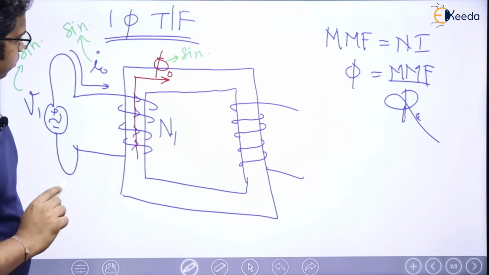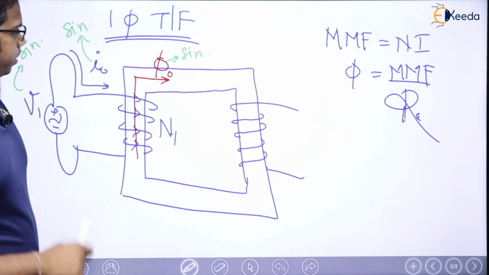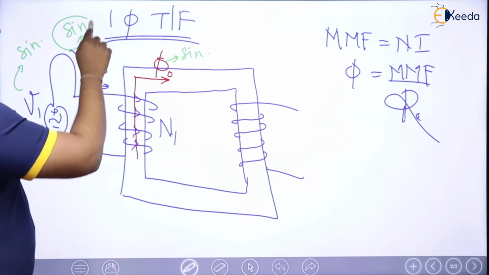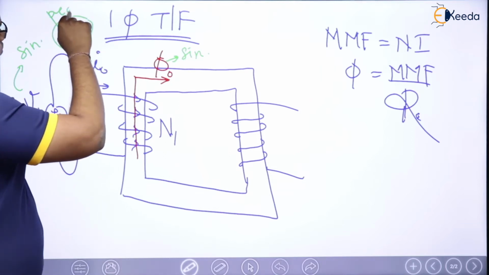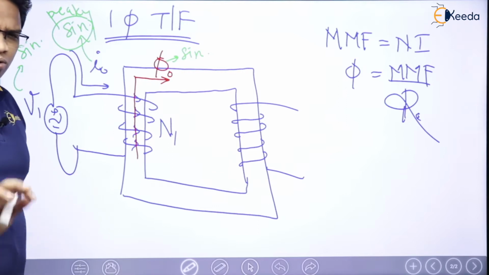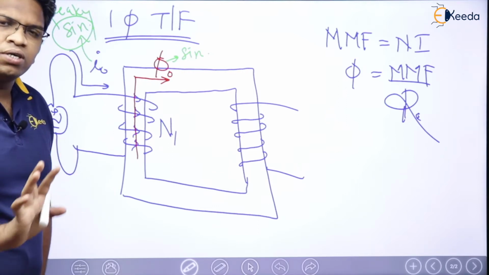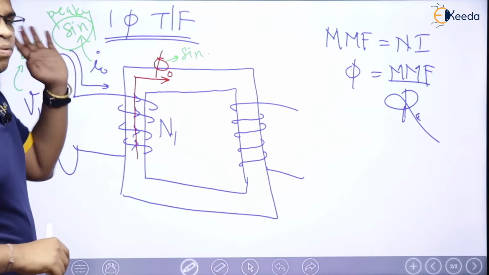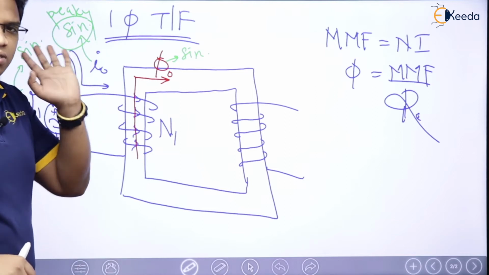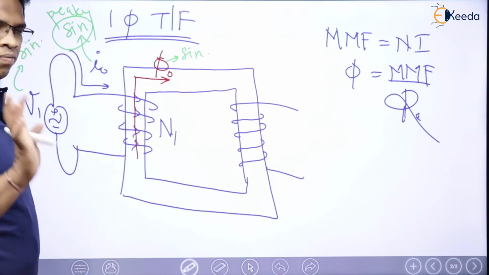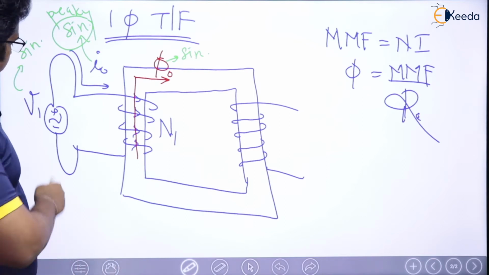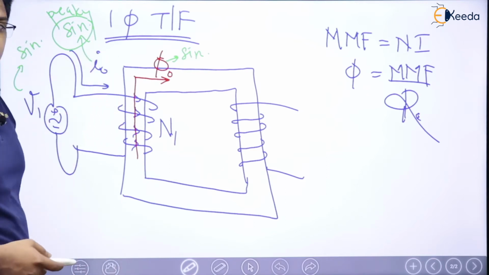Actually, let me tell you one thing: this I0 is not sinusoidal, it is basically a peaky sinusoid. But you don't need to think about it much. We will discuss that probably in the harmonic analysis of the transformer. Time will come. For now, V1 is sinusoid, phi naught is also sinusoid.